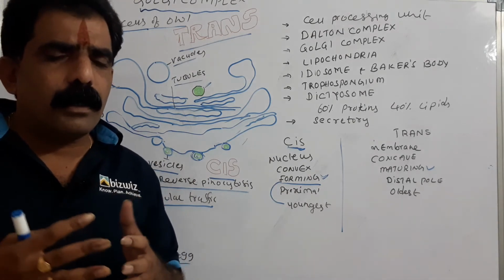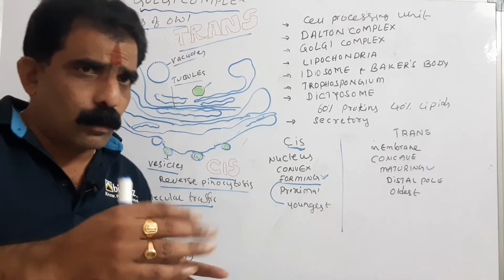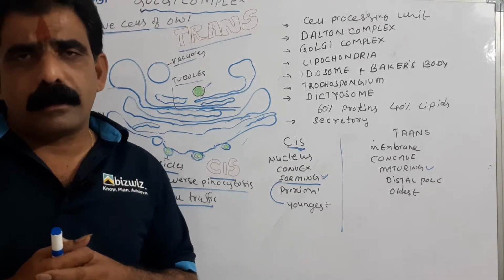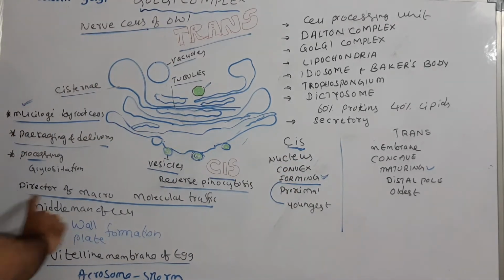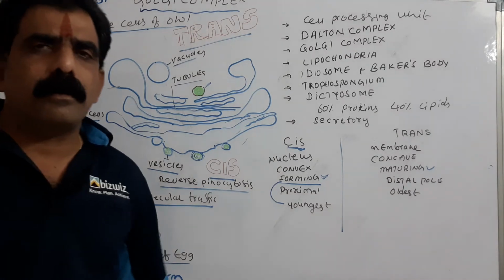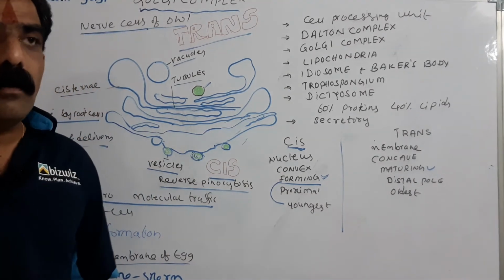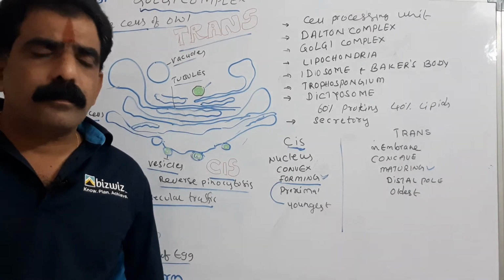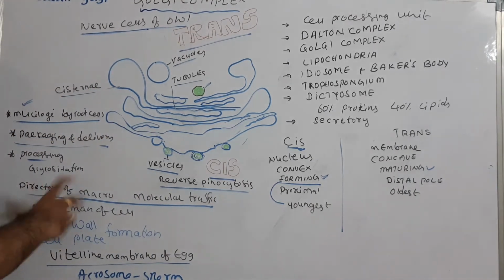So whatever the molecules that are being sent out are passed through the Golgi complex. Hence, the Golgi complex is called director of macromolecular traffic. This is a director which directs the macromolecules.